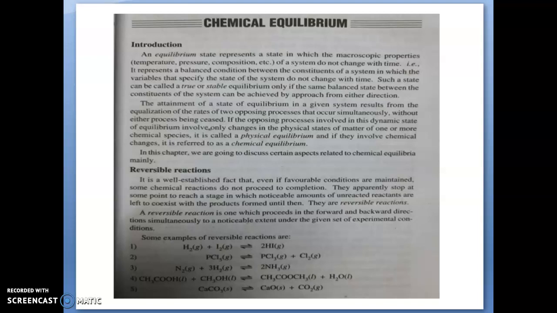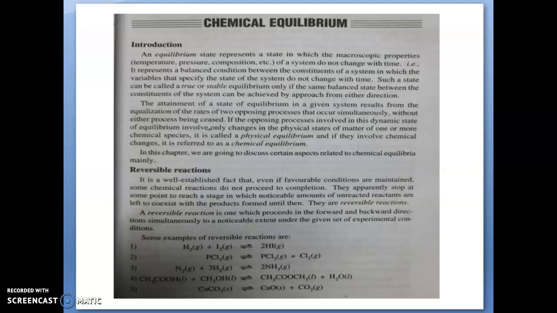The fourth one is also a homogeneous system, but in the liquid state. The fifth one is heterogeneous, where you can see both solid and gaseous states occurring in the chemical reaction. So it is a heterogeneous equilibrium.